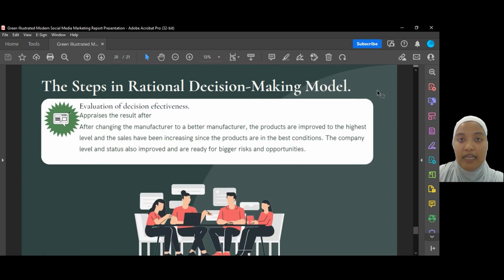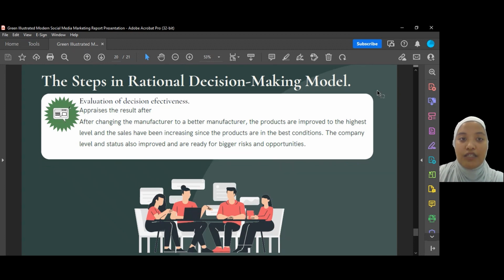The last step in the rational decision-making model is evaluation of the decision effectiveness. Appraise the result after changing the manufacturer to a better manufacturer. The products are improved to the highest level, and the sales have also been increasing since then. The products are in the best condition. The company level and status also improve, and it is also ready for bigger risk and opportunity.